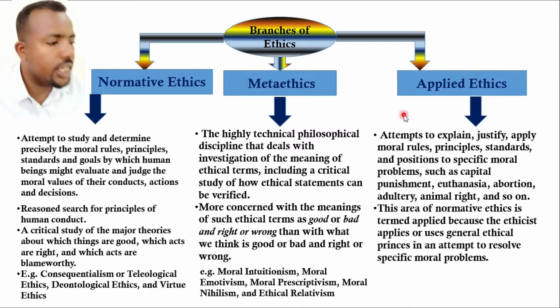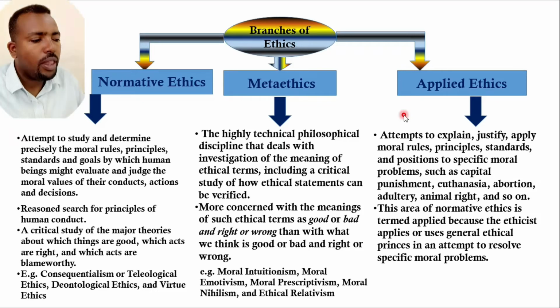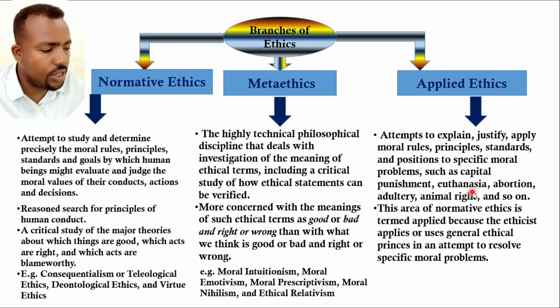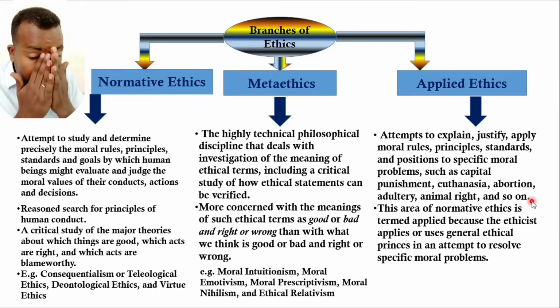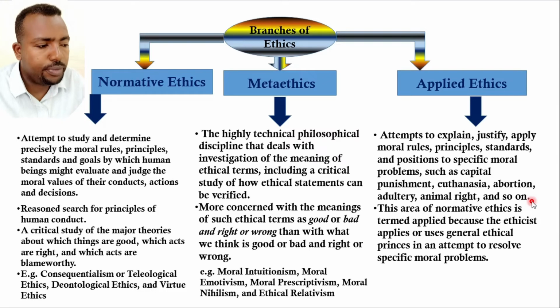The third one is applied ethics. Applied ethics is the third branch of ethics, which attempts to explain, justify, and apply moral rules, principles, standards, and positions to specific moral problems, such as capital punishment, euthanasia, abortion, adultery, animal rights, and so on. It is a controversial decision-making approach.